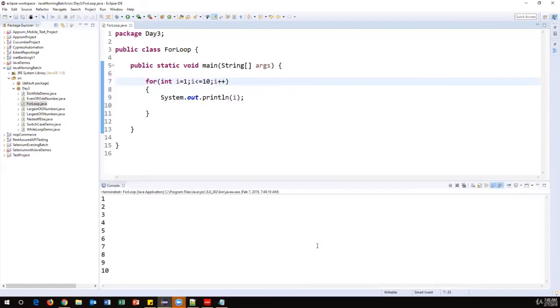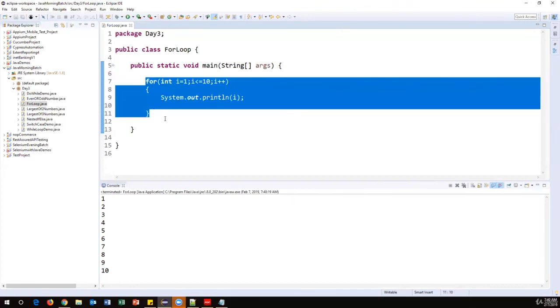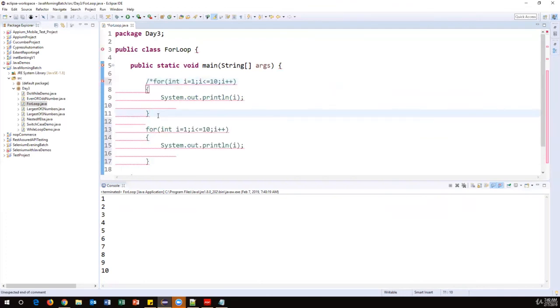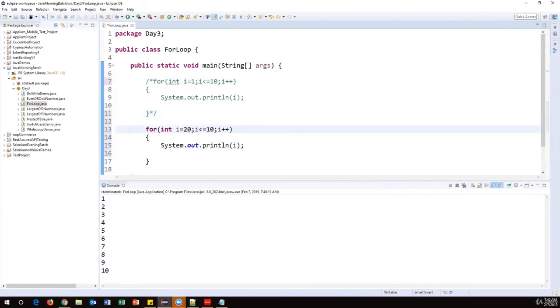Okay, now it printed the numbers 1 to 10. Fine. Now I want to print in decrement order, so 1 to 10 numbers in descending order, let's say 10 to 1. How can we do this? The starting value is 10. And here instead of i plus plus, we need to do i minus minus. And what is the condition? The condition is i greater than 0. Now let's run this. It will print in decrement order, 10 to 1.